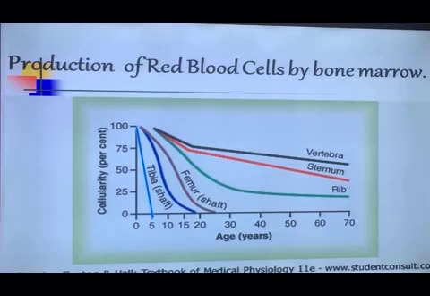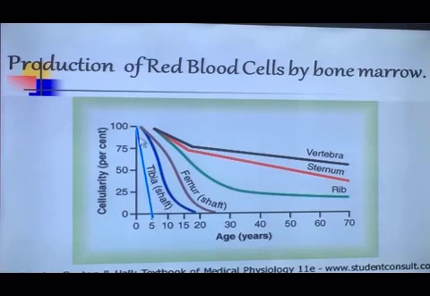Before the development of bone or bone marrow, this function is performed by the liver and spleen. After birth, up to the age of 5, the bone marrow of all bones produces red blood cells.